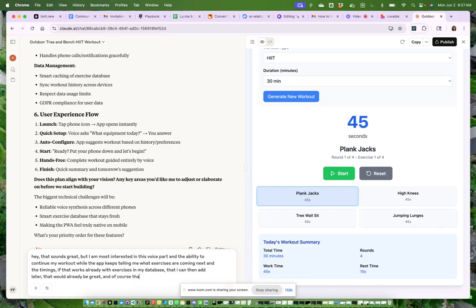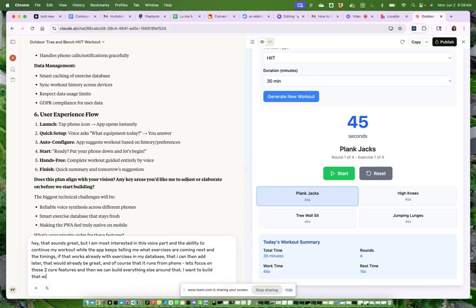And of course, that it runs from my phone. Let's focus on these two core features, and then we can build everything else around that. I want to build that within the next 60 minutes. Can you help me do that, please?